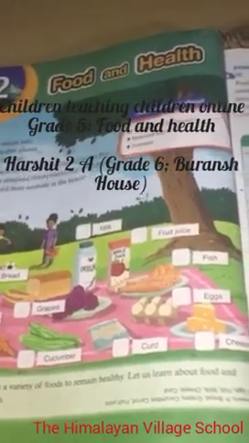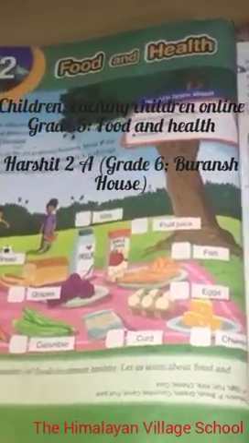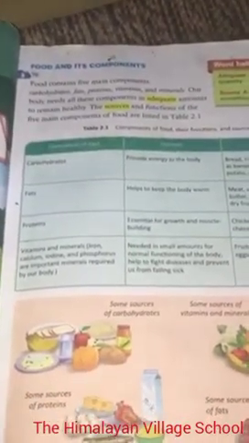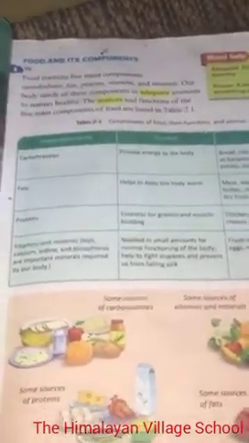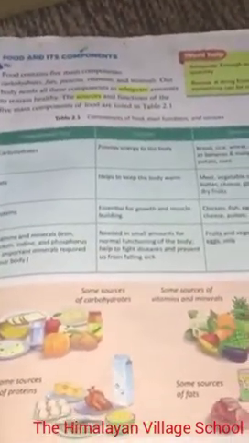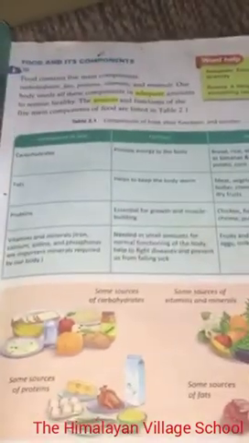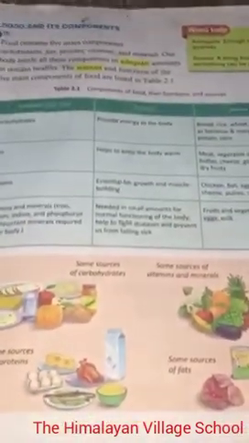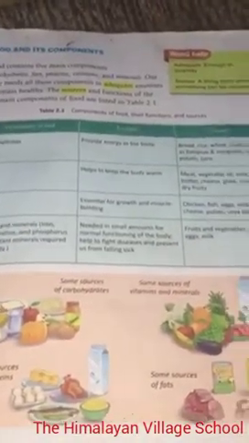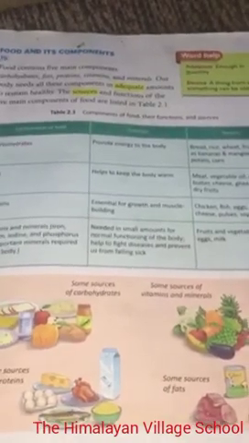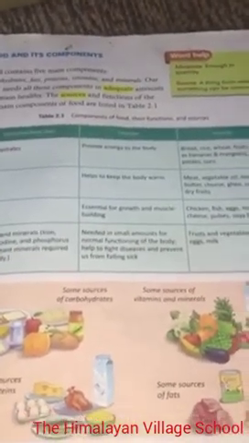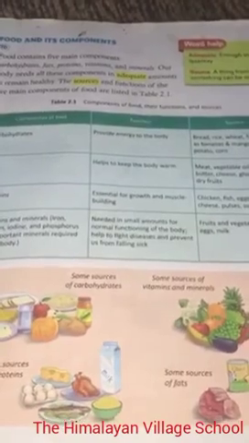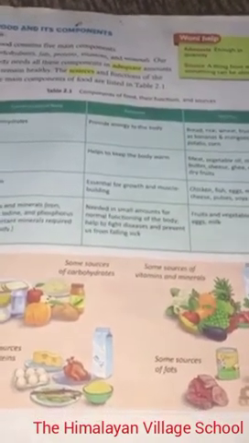I am telling you about food and health. Food and its components. Food contains five main components: carbohydrates, fats, proteins, vitamins, and minerals. A body needs all these components in adequate amount to remain healthy. Adequate means enough. The sources and functions of the five main components of food are: